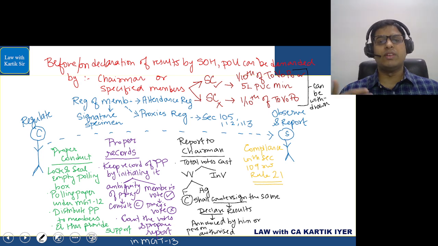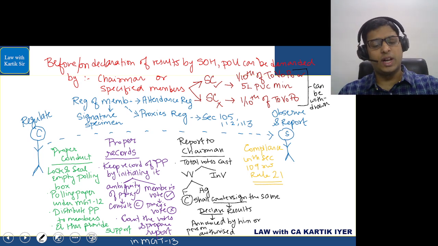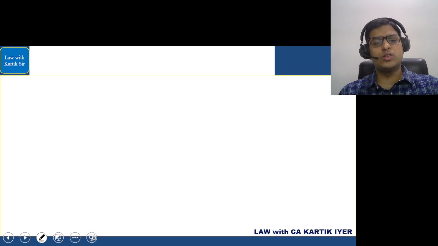Finally, we have to comply with section number 109, read with section number 20, read with rule number 21. That is how it is given in this case. That is your section number 109. Finally, we have section number 110, that is your postal ballot.